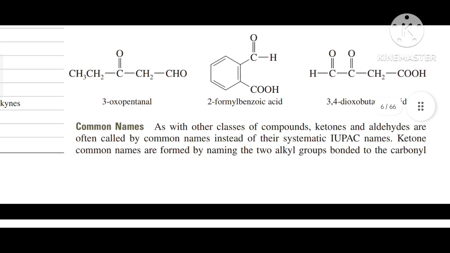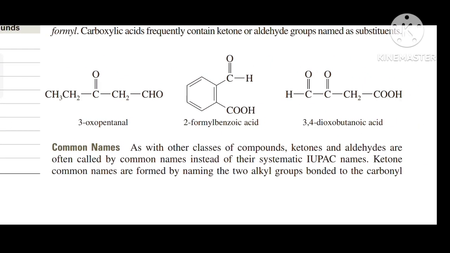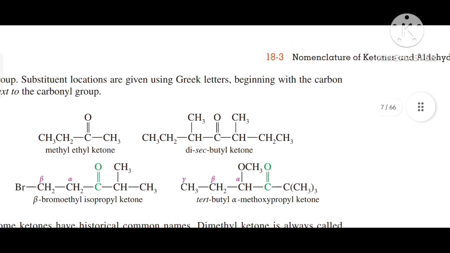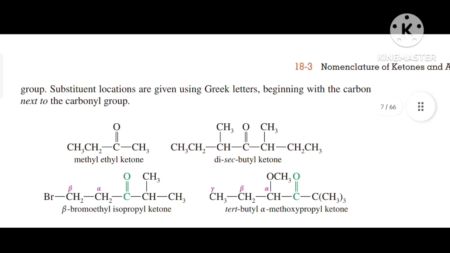Common names. As with other classes of compounds, ketones and aldehydes are often called by their common names instead of their systematic names. Ketone common names are formed by naming the two alkyl groups bonded to the carbonyl group. Substituent locations are given using Greek letters beginning with the carbon next to the carbonyl group.